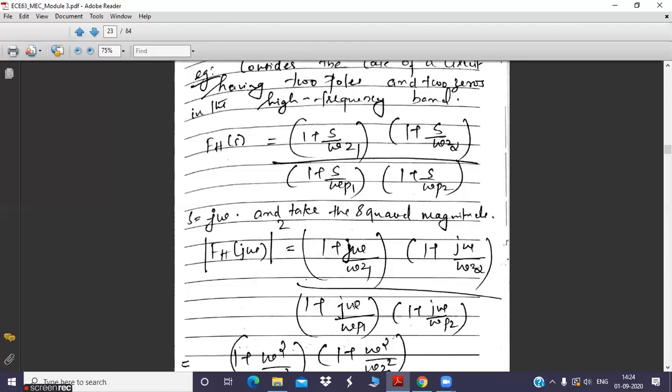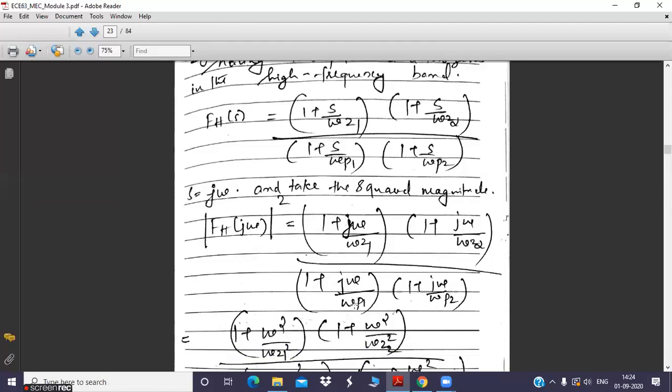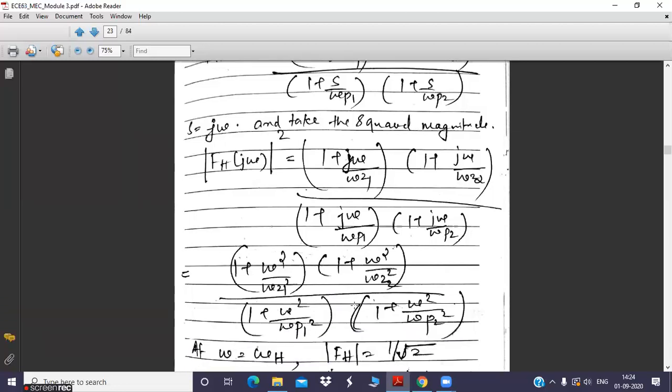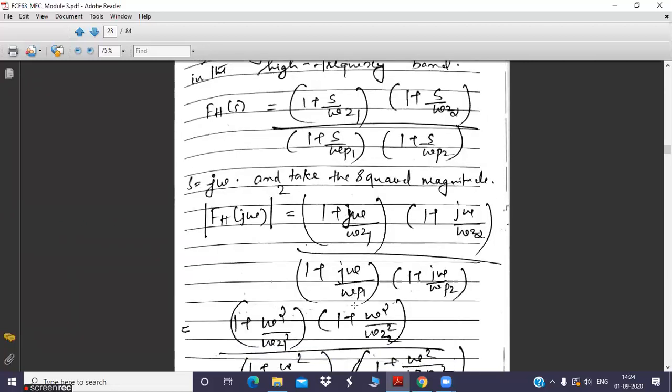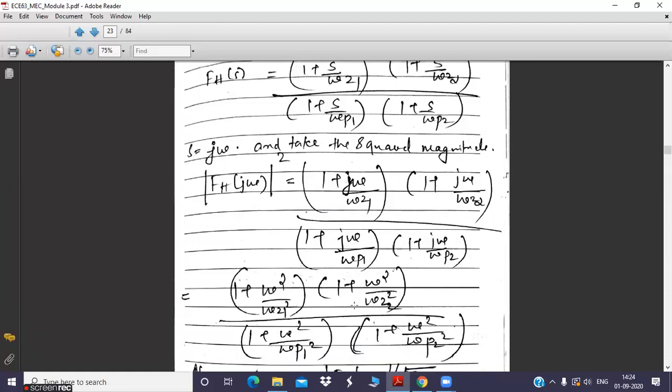Now we are going to calculate the squared magnitude of this function. What you are trying to do is find the squared magnitude of the function FH of j omega. Till now we have calculated FH of s, and later we put s as j omega, and then you will take the squared magnitude of each and every term. Whenever you take a complex number, for example a plus jb, what is its magnitude? Modulus of a plus jb, what is that?